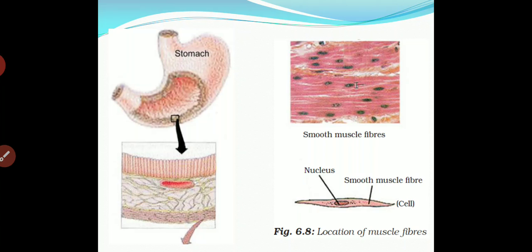That is the reddish part, which further gets subdivided. In that there is a presence of nucleus and smooth muscle fiber. So this is a cell. This is the cell which is present in the stomach. That cell is discussed.